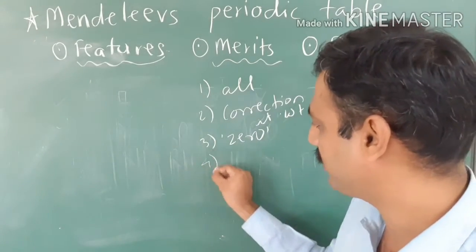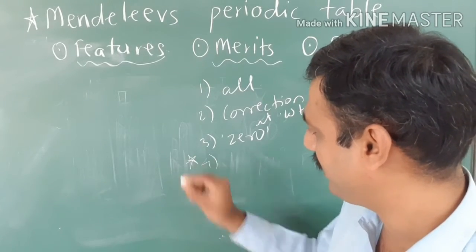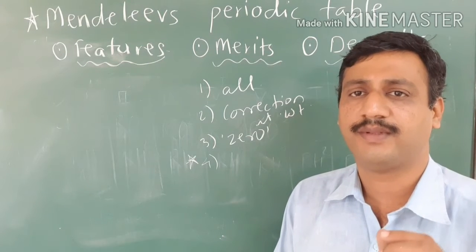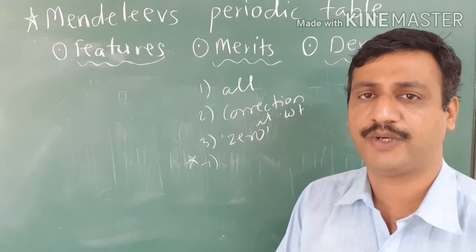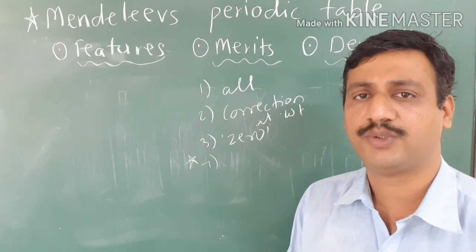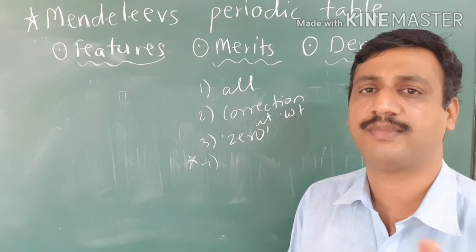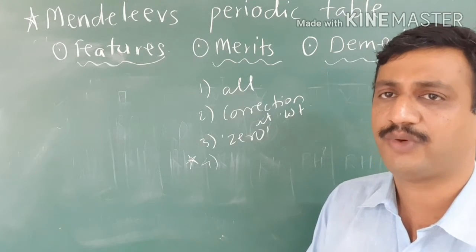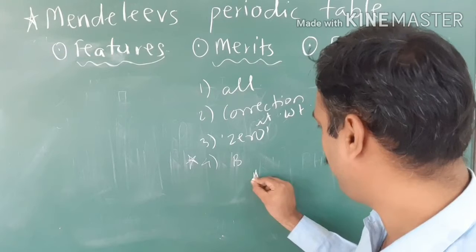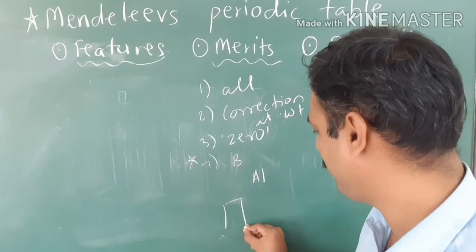Now the fourth important one. This merit made Mendeleev's periodic table famous. The fourth merit is that Mendeleev showed the courage to keep blank spaces for some unknown, undiscovered elements. For example, below boron he kept a blank space, and below aluminium he kept a blank space in the periodic table.